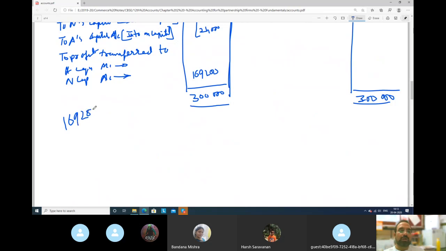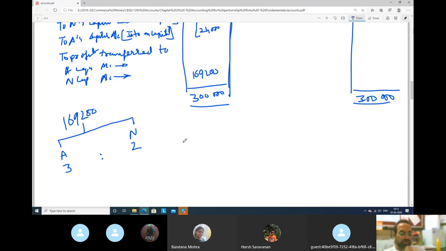1,69,200 among A and N. This is the balance which we have. In which ratio? Profit sharing ratio, and the profit sharing ratio is 3:2. ठीक है, अभी देखते हैं 1,60,000.